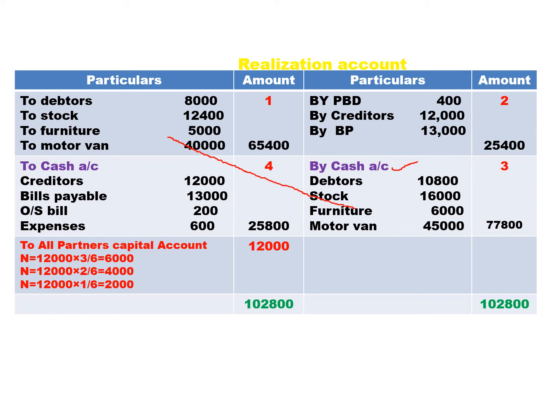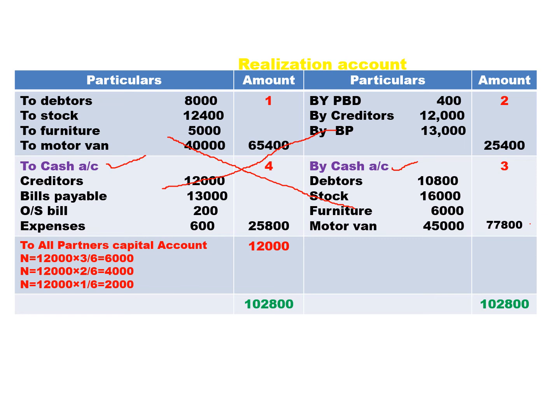Debtor 10,800, stock 16,000, furniture 6,000, motor van 45,000. So total step number 3, 77,800. Step number 4, liabilities paid will be recorded in the debit side of the realization account under the head cash.